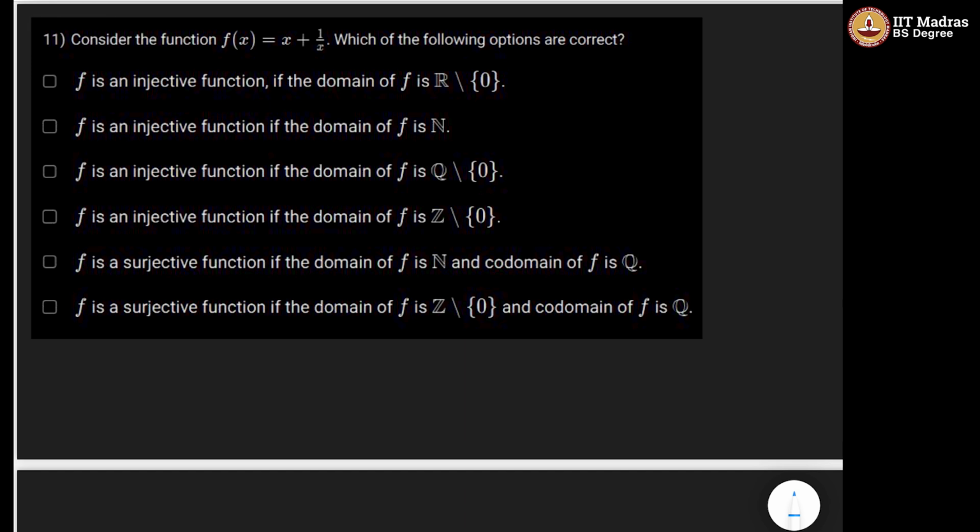This is the last question of 7.1. We have a function f(x) = x + 1/x. Which of the following is correct? We have to find whether the function is injective or not. Clearly if we take a and 1/a where a is not equal to 0, then the functional value of a will always equal the functional value of 1/a, and for this type of point only we get the same functional value.